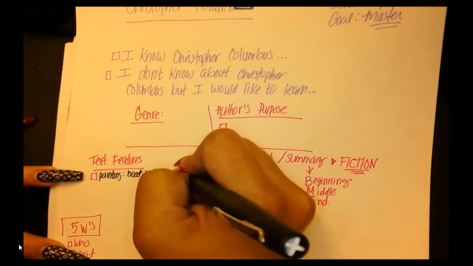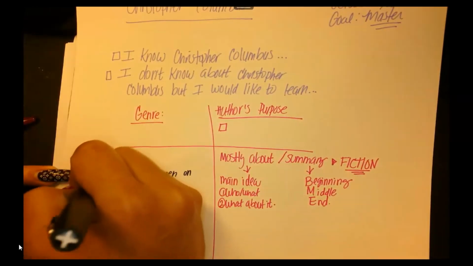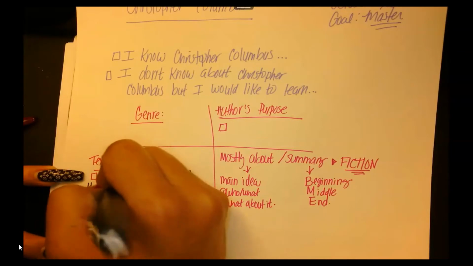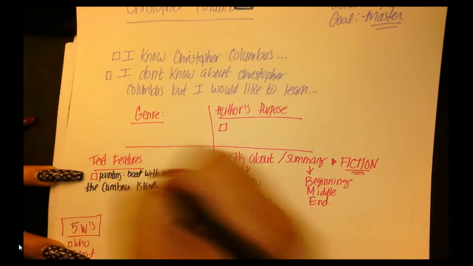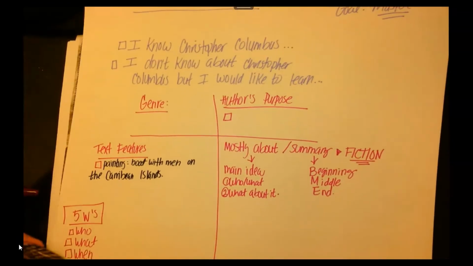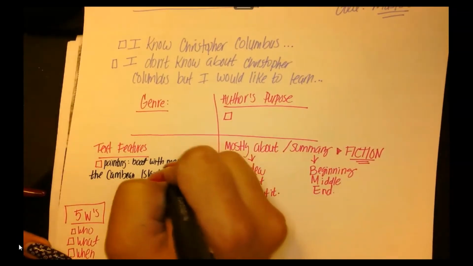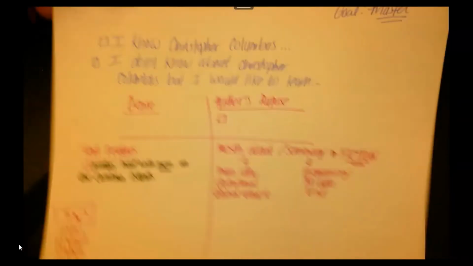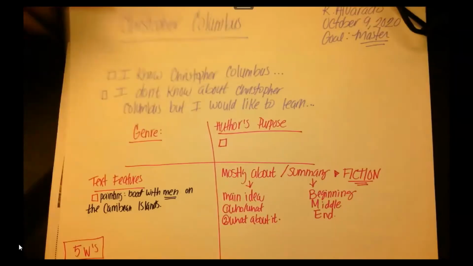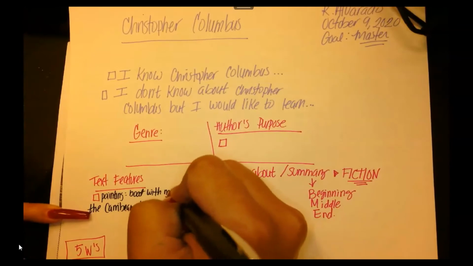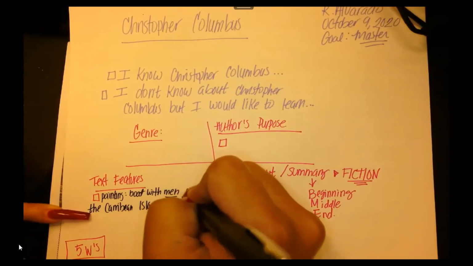So I'm going to put here men on the Caribbean islands. I know that's a place. Now, not only was it men, who else was there? Who are we reading about? Christopher Columbus. I'm going to put here Christopher Columbus.